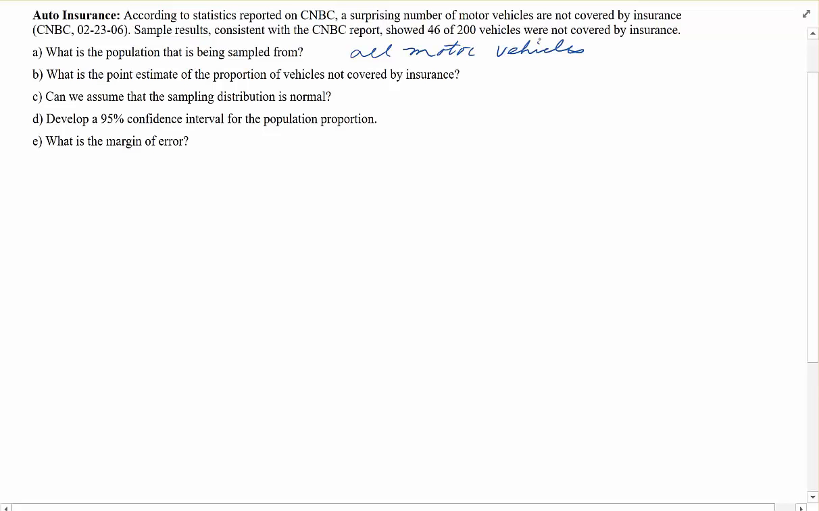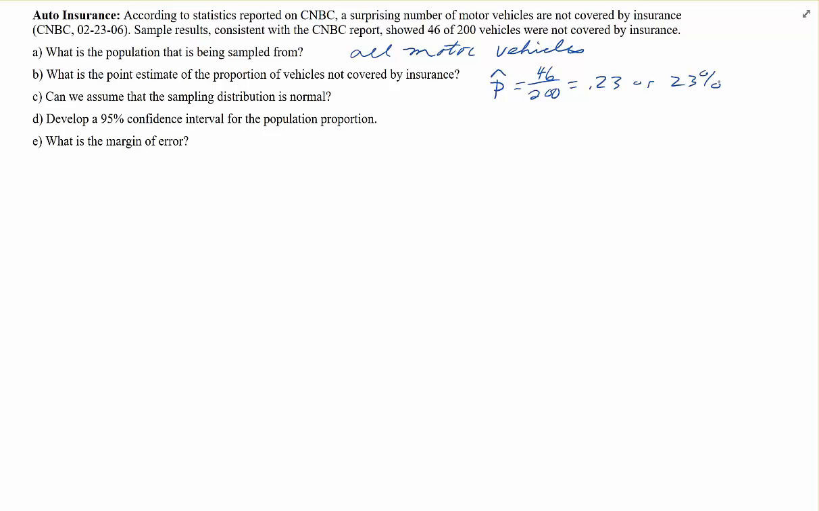What is the point estimate of the proportion of vehicles not covered by insurance? The point estimate would come from the sample, and in a sample of size 200, 46 were not covered by insurance. So that would be the point estimator of the population percentage of all motor vehicles that would not be covered by insurance, and that's equal to 0.23 or 23%. That would be our estimate of all motor vehicles that aren't covered by insurance. So we would estimate that population percentage at 23%.